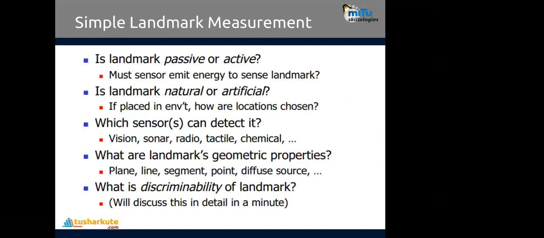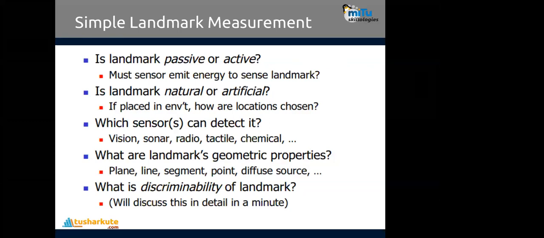The landmarks are identified first, the location of them and the shortest path toward the landmark will be found, and then it will be checked whether the landmark is passive or active. The sensor must emit energy to sense the landmark. Remember, we have seen passive and active sensors also, the same concept is applicable here. Then check whether the landmark is natural or artificial.